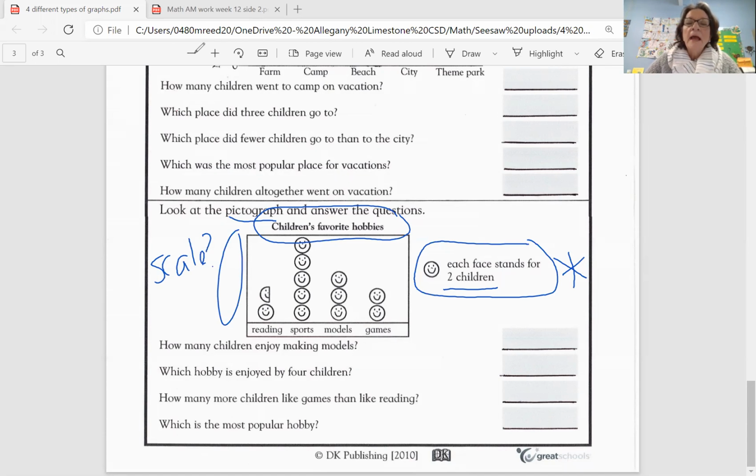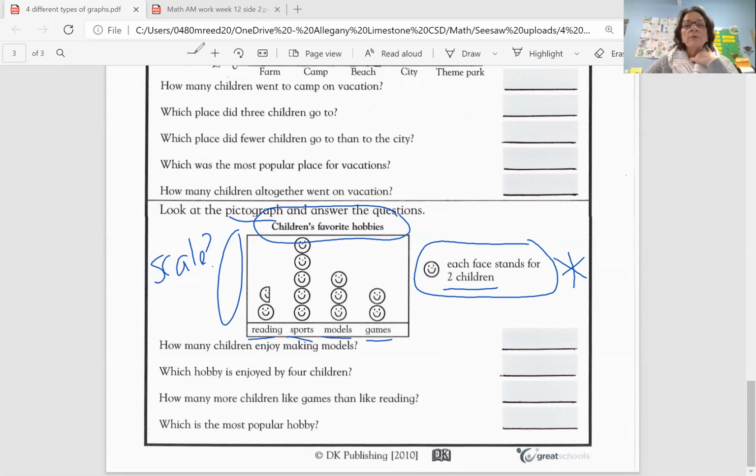Okay, there's no scale, and that's okay. I don't need the scale because I'm using my pictures to help me with the counting of the votes. So pictographs, that's one thing, they do not have a scale. Instead, they have pictures, which help you count the number of people that voted for each category. So favorite children's hobbies, we got reading, we got sports, we got models, and we have games. So 4 different categories of hobbies.